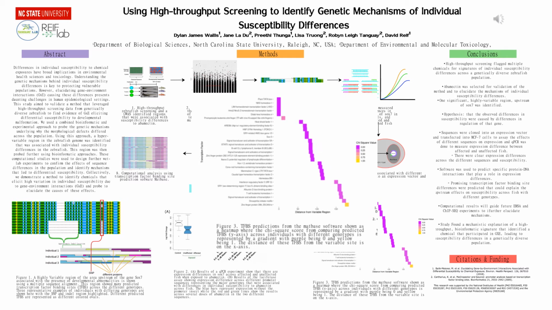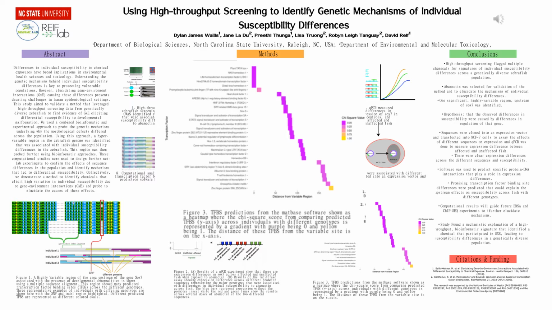After transcription factor binding site prediction was done, these sequences were compared using a chi-squared test to see if there were any significant differences between transcription factors that were bound to either sequence. The results of this can be seen in Figure 3, which shows some highly significant transcription factor binding site differences between the two sequences, some of which are located inside of the highly variable region that were discovered in the GWAS experiment.